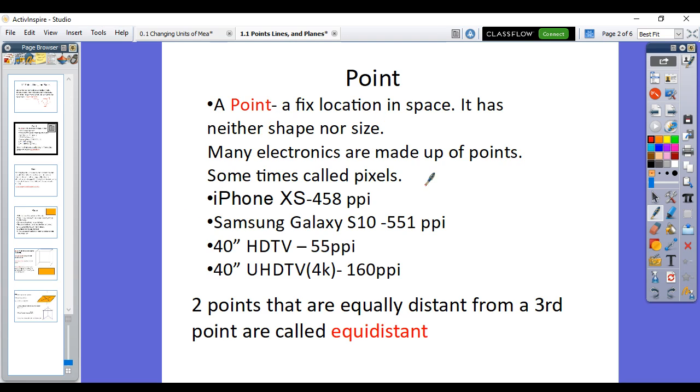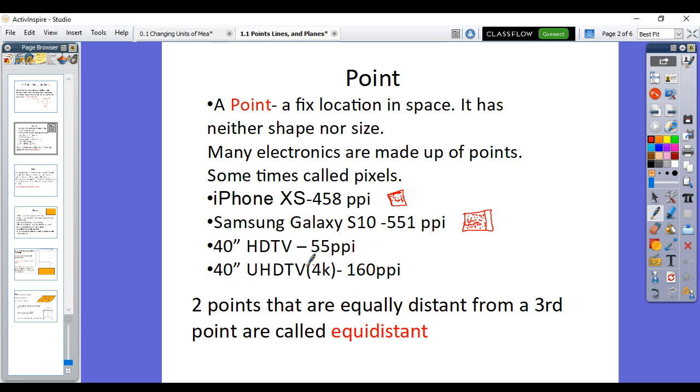Now, to make that more specific, for example, an iPhone XS has 458 points per square inch. So for every one little inch on your phone screen, there's that many individual points in there that can be manipulated, changed, and all that. Versus a Samsung S10 that has the same 1 square inch has even more points. So that's how sometimes on those Samsungs the color pops out a lot more. Doesn't necessarily make it any better or any worse, but it just has more points.